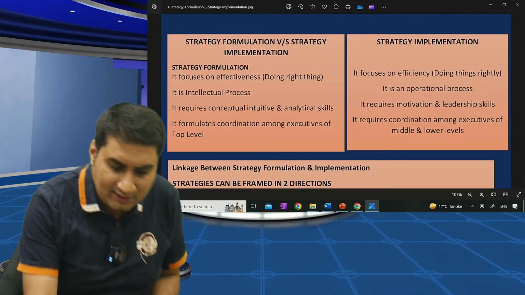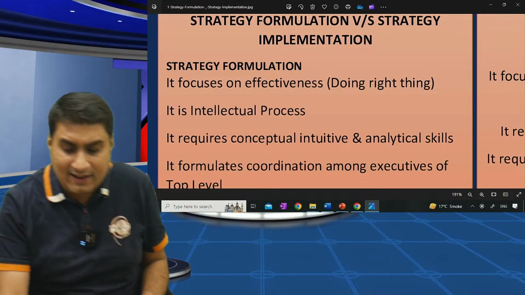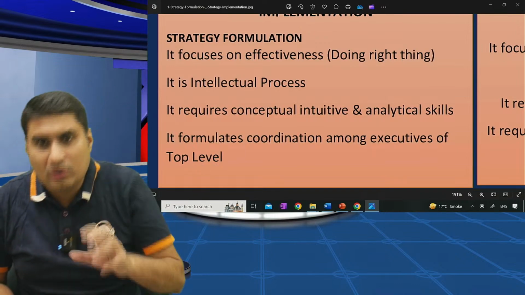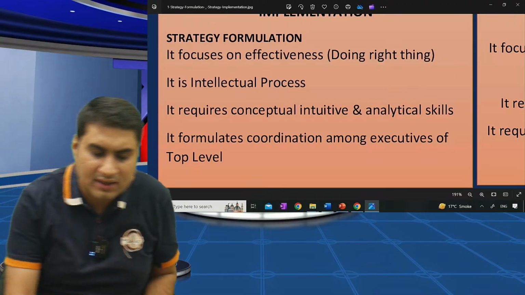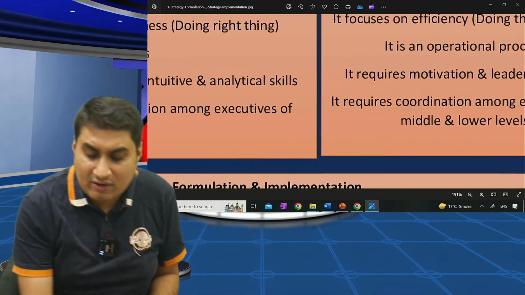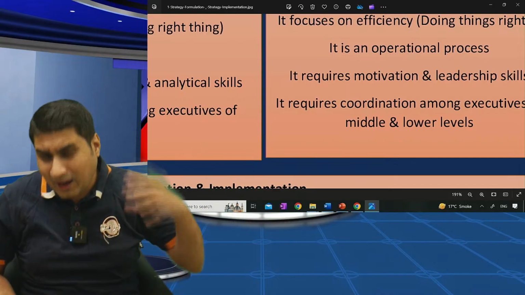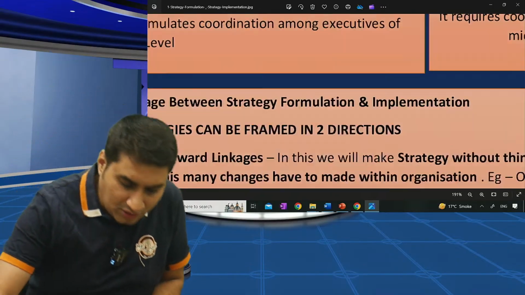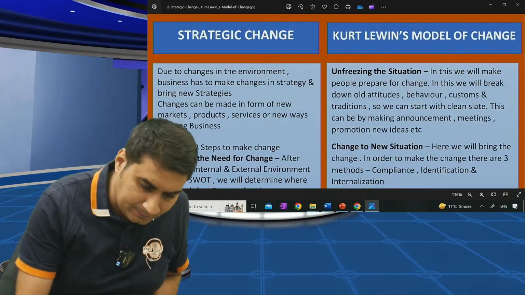One more time I will explain. Listen nicely. What is effective, doing the right thing? Formulation. Efficient, doing it in less time and fewer resources? Implementation. Which one is the intellectual process? Formulation. Which one is the operational process? Implementation, because you have to get the work done through others. Which one requires analytical, intuitive skill? Formulation. Which one requires motivation and leadership? Implementation. Top level is formulation; middle and bottom is implementation. These questions are also easy, but we will do them later. Let's move on to the harder concepts.